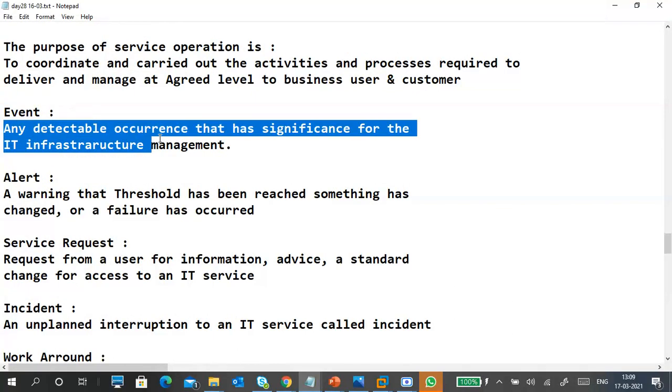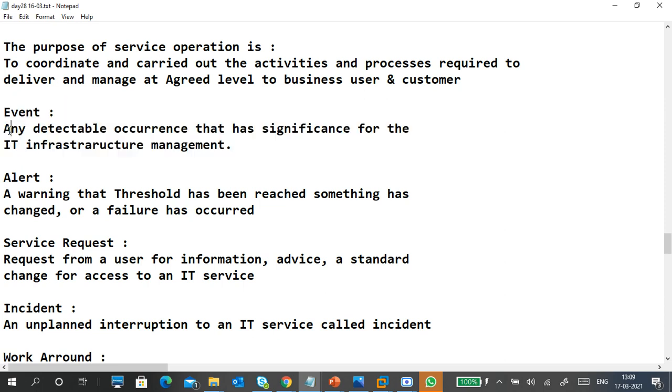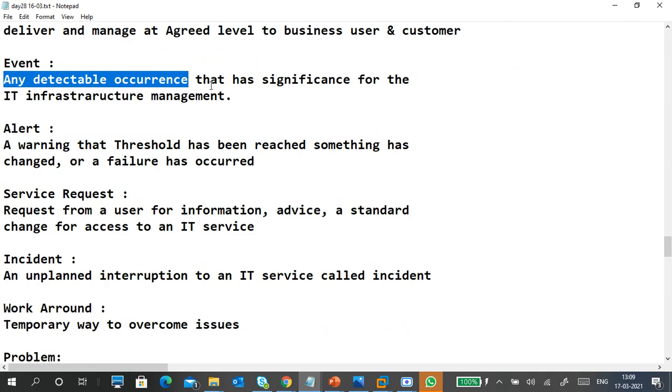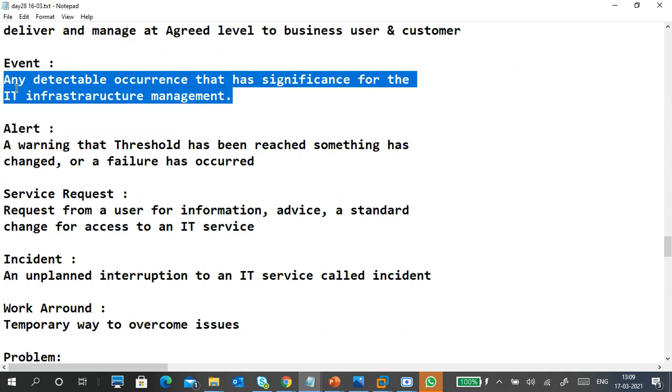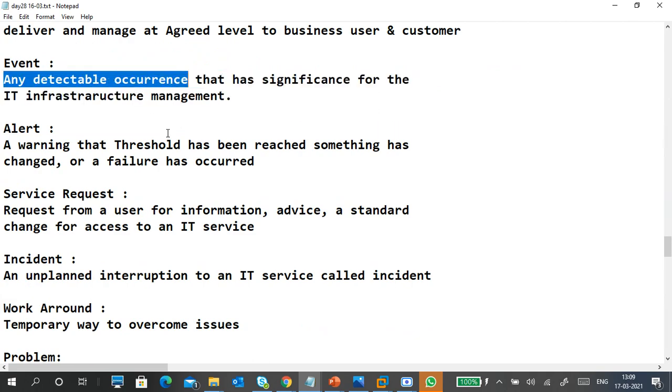Event: any detectable occurrence that is significant for IT infrastructure management. So that is called an event. Any detectable occurrence, that is the important one. Simply say, any detectable occurrence. Like you are installing an application, system is down, system is busy, service is busy, service is down. Anything is an event only.